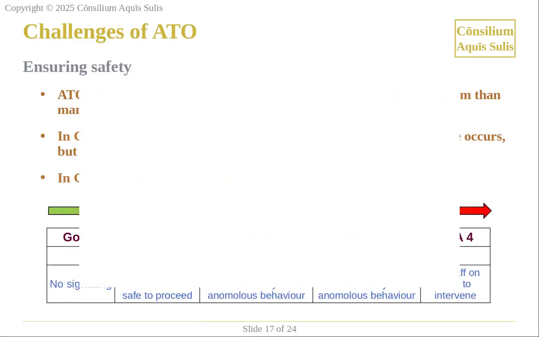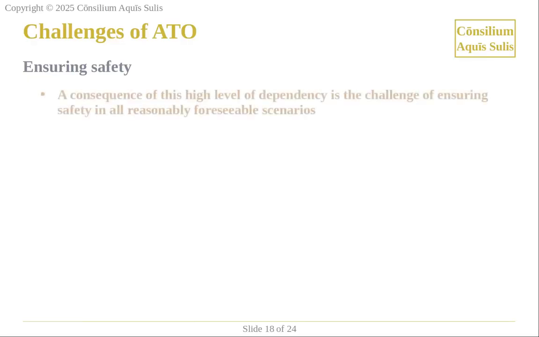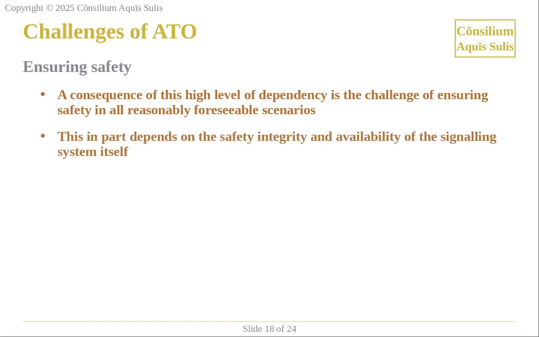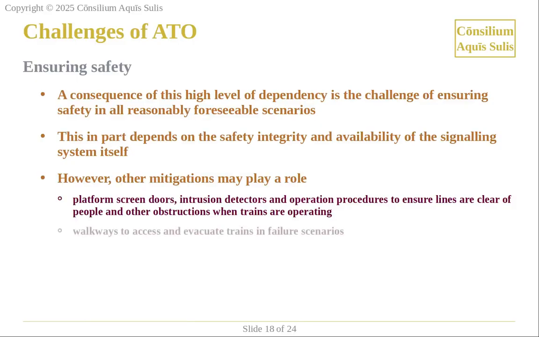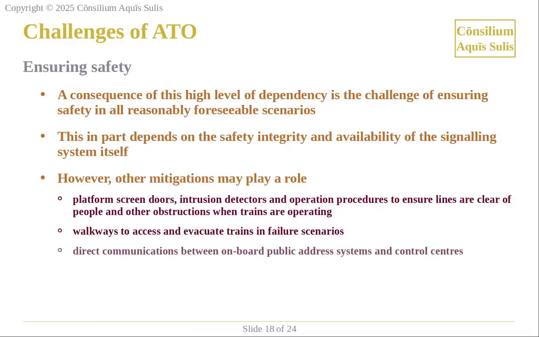The consequence of this high level of dependency is the challenge of ensuring safety in all reasonably foreseeable scenarios. This depends on the safety, integrity, and availability of the signaling system itself, as well as on other mitigations in place. These may include platform screen doors, intrusion detectors, and operational procedures to ensure that lines are clear of people and other obstructions when trains are operating. They may also include walkways to access and evacuate trains in failure scenarios, direct communications between on-board public address systems and control centers, low operational speeds, and protection from the elements.